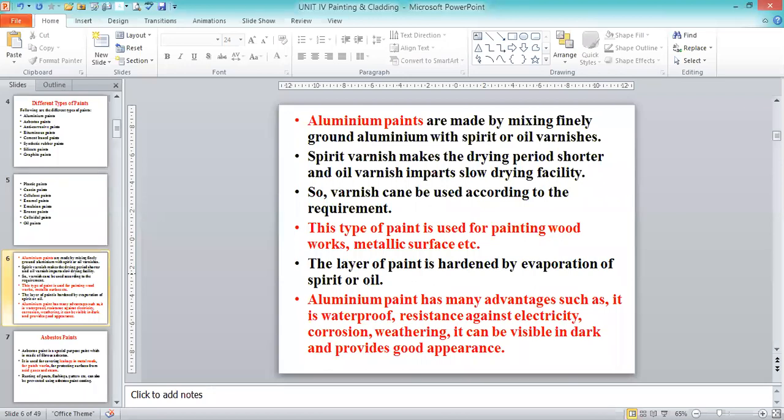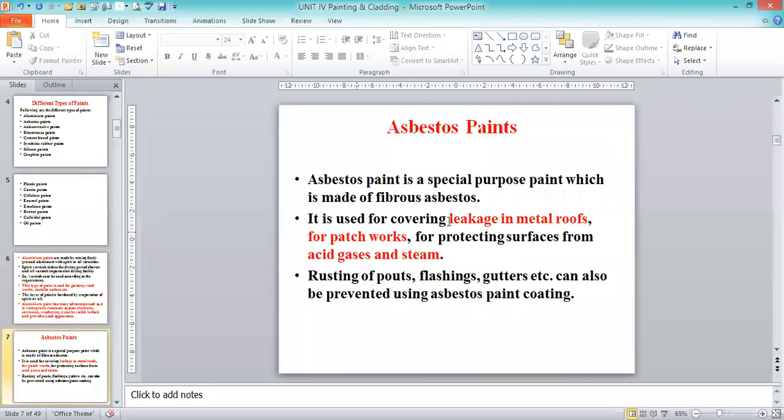Next, asbestos paints. Where will we use asbestos paints? It is used for covering leakage in metal roofs and for patchworks, and for protecting surfaces from acid gases and steam. That is industrial buildings. Almost all we are going to be using as asbestos paints for industrial purposes.